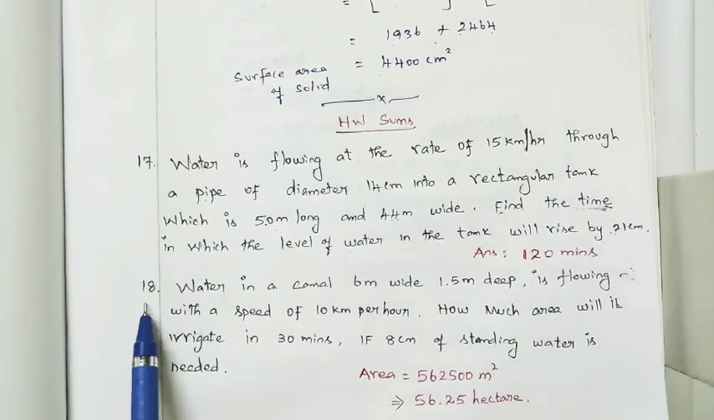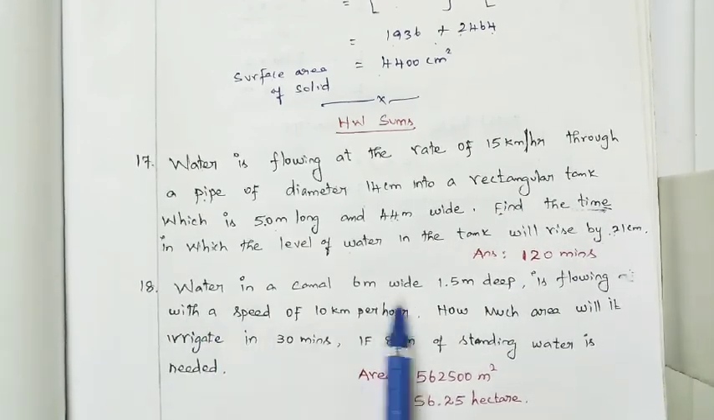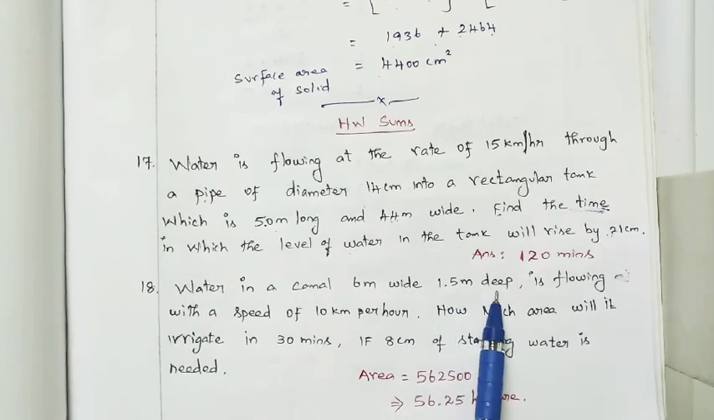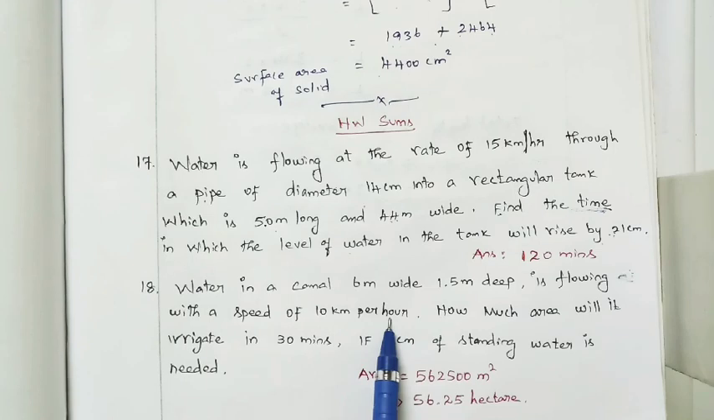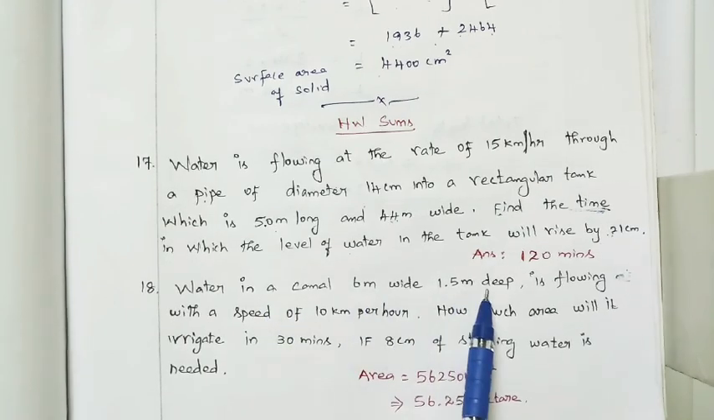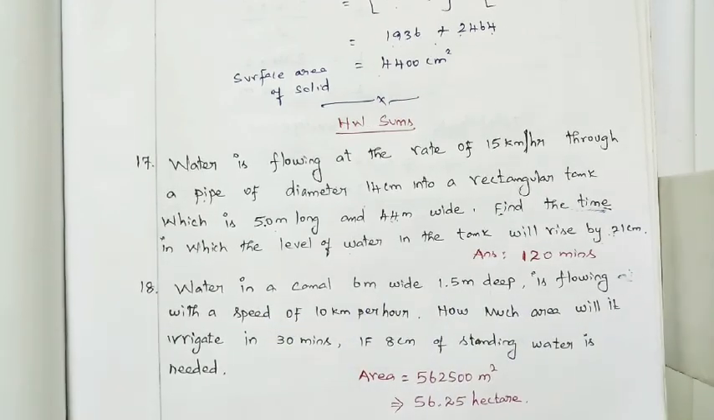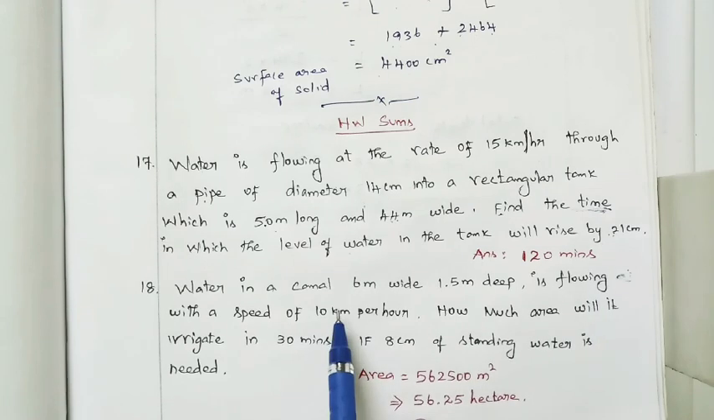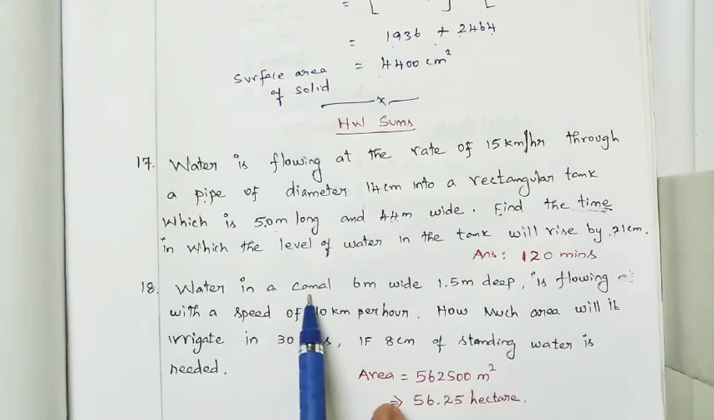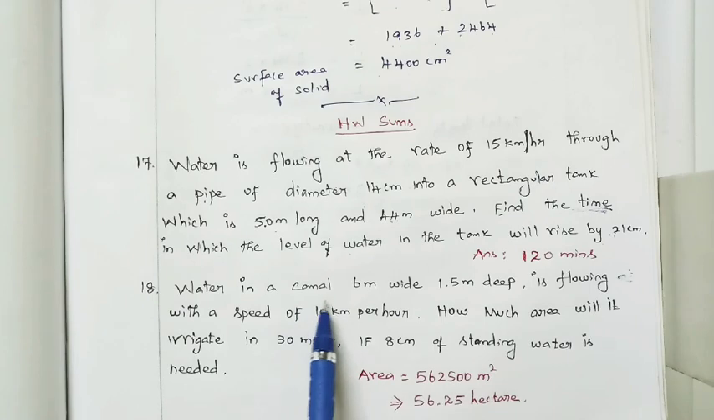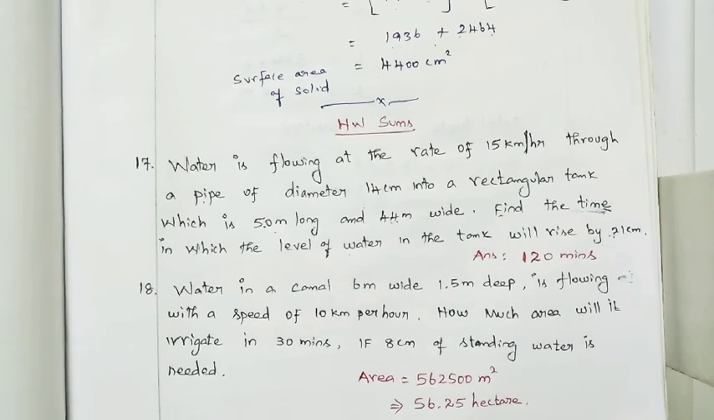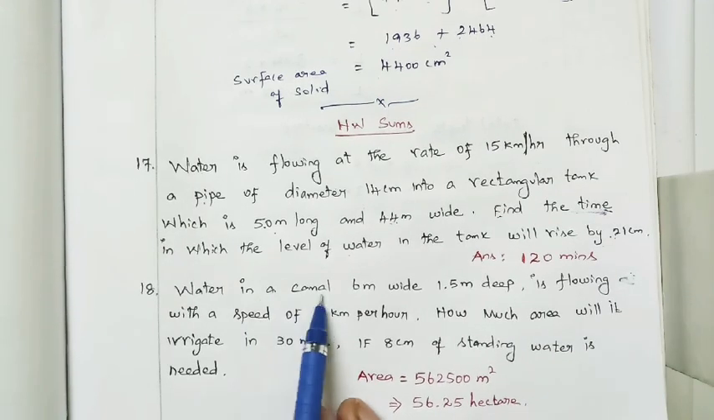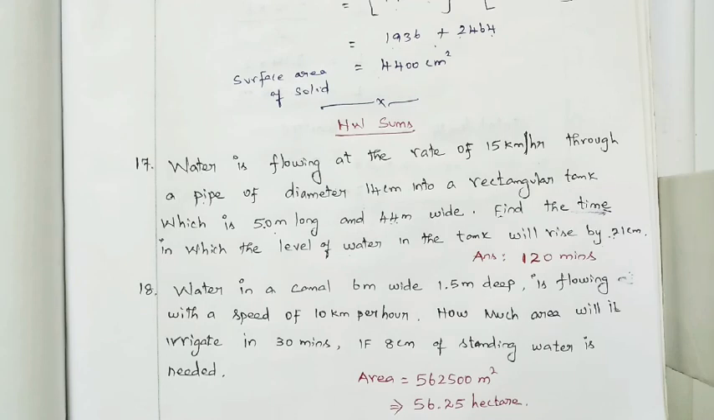Sum number 18. Water in a canal 6 meter wide, 1.5 meter deep is flowing with a speed of 10 km per hour. Right? So here, what is the shape of the pipe? Water is flowing. Pipe is the canal. So what is the shape of the canal? Cuboidal canal. For the cuboidal canal, what is the base of the canal? Rectangle shape.